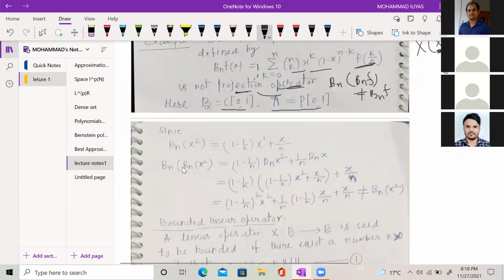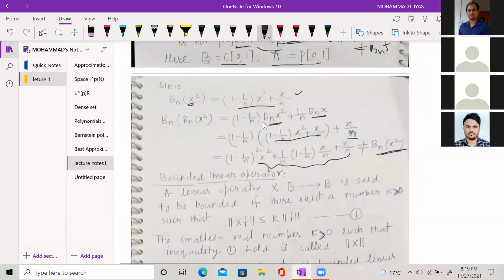Again, I operate B_n, because the Bernstein operator is a linear operator. So it is equal to (1 minus 1 by n) B_n x squared plus (1 by n) B_n x. We already have the expression of B_n x squared, which is (1 minus 1 by n) x squared plus x by n. So I put that expression here, plus x by n. If I calculate finally, this expression is not equal to B_n x squared. So it shows that the Bernstein operator is not a projection operator.